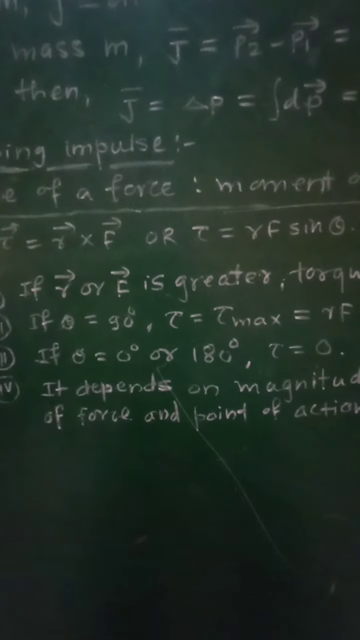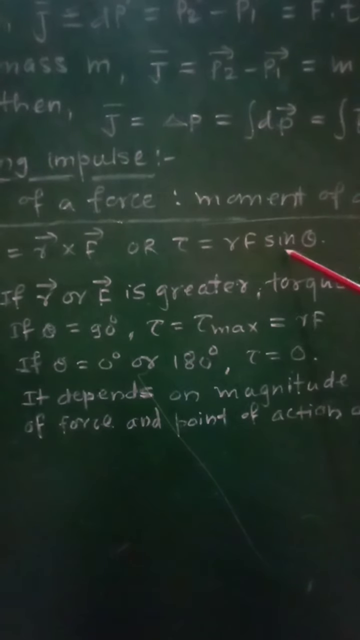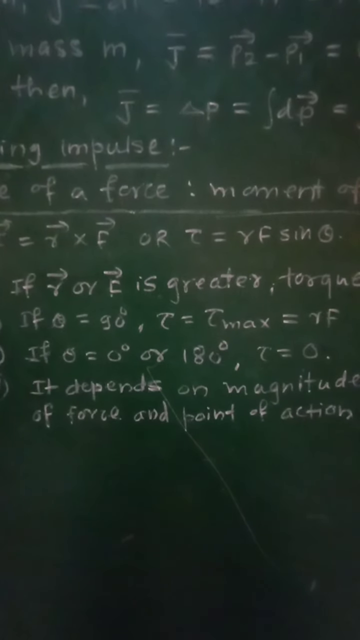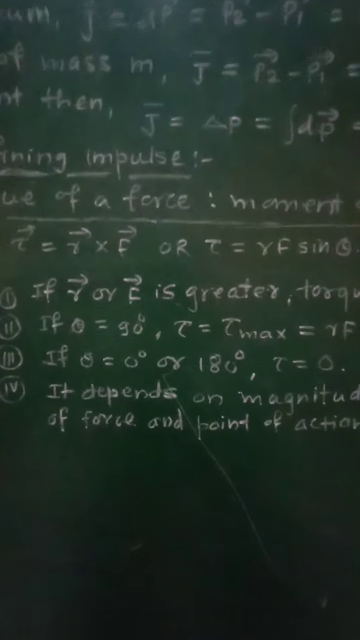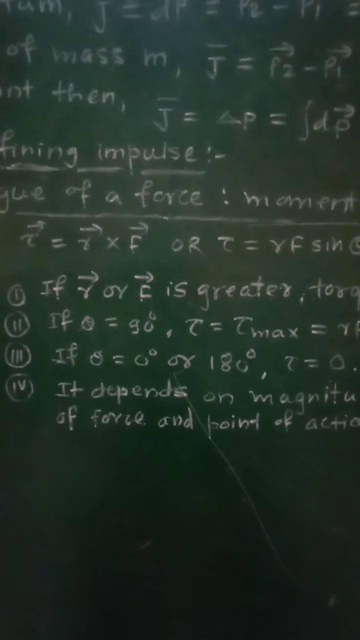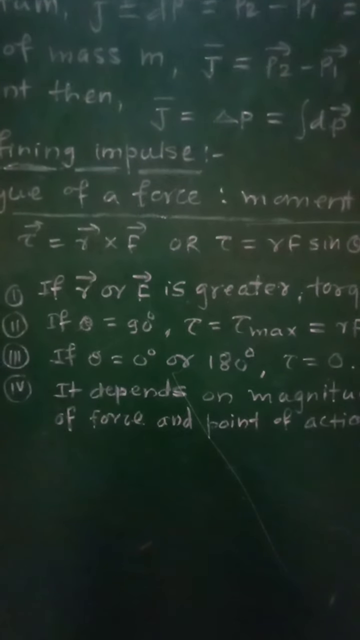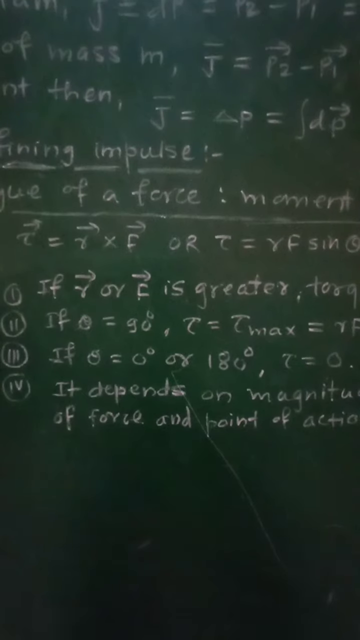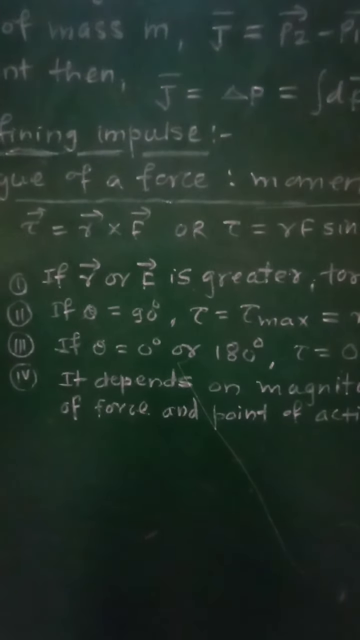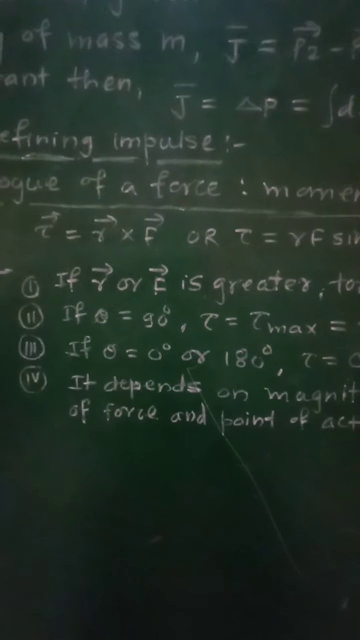Then third case, if theta is equal to 0 or 180 degrees, then torque will be equal to 0, because sin 0 or sin 180 both are equal to 0. And therefore we can say that if the force is applied parallel or anti-parallel to r, then torque will be equal to 0. There will be no torque acting on that body if the applied force is parallel or anti-parallel to the position vector r.